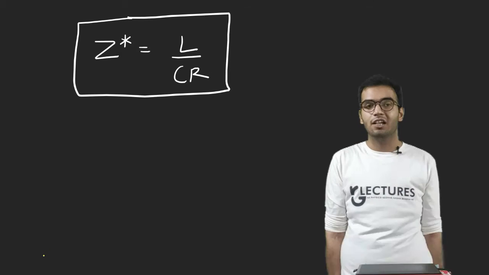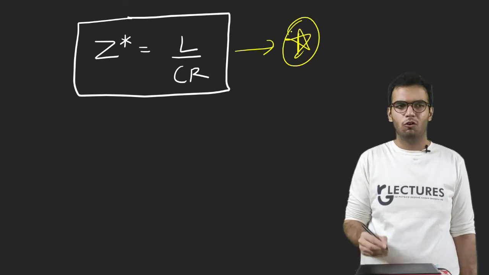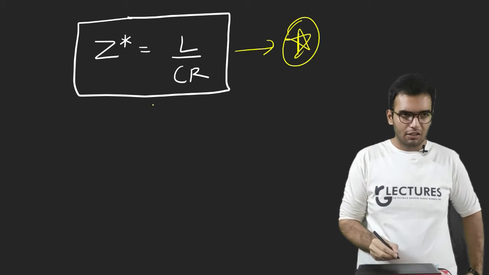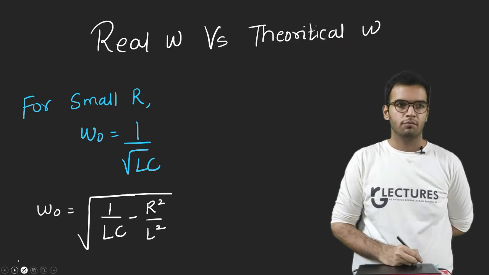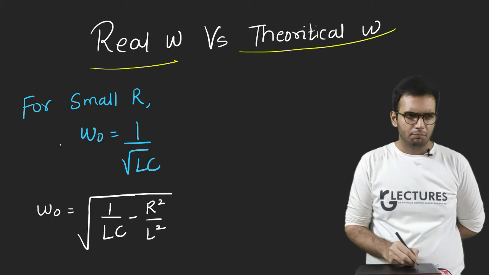Now this is a completely new thing. So this is the thing you must remember. Students just solve mathematics, and when they reach a result, they just forget everything. These things are to be remembered. So what is the difference between real omega and theoretical omega?